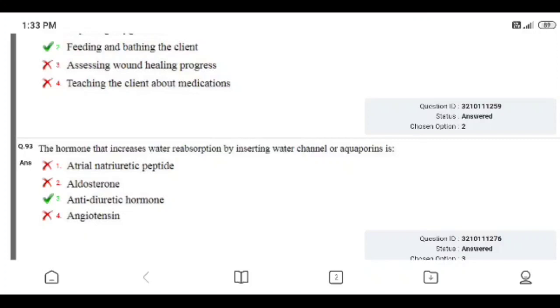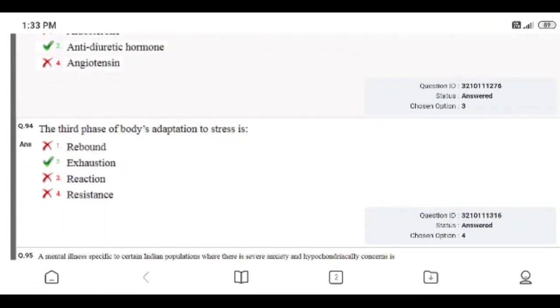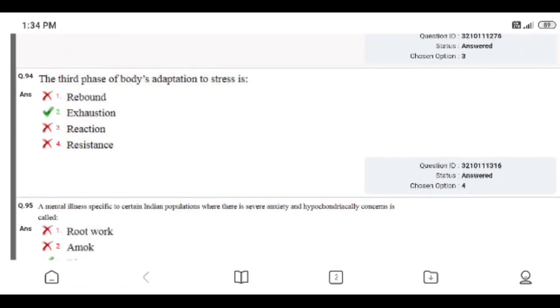Question number 93. The hormone that increases water reabsorption by inserting water channels or aquaporins is atrial natriuretic peptide, aldosterone, antidiuretic hormone, angiotensin. I answered correctly, antidiuretic hormone, ADH. Question number 94. The third phase of body adaptation to stress is rebound, exhaustion, reaction, resistance. Right answer is 2, exhaustion. I answered wrongly. Chosen option 4.